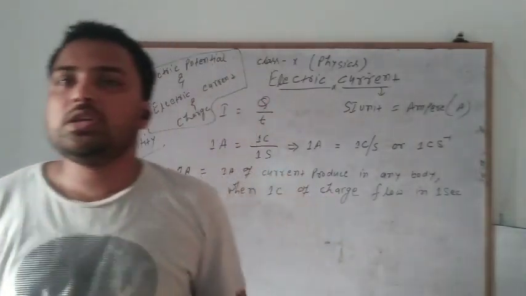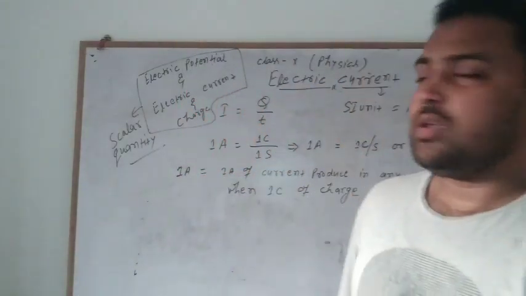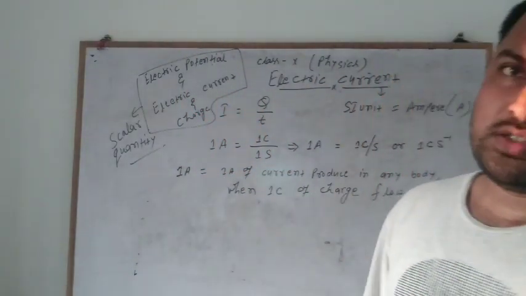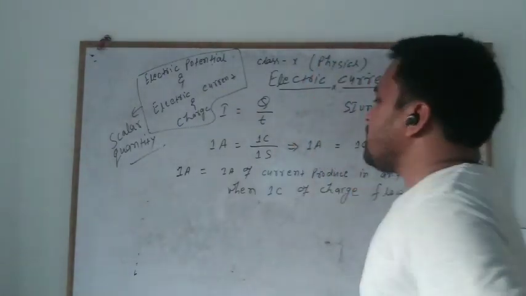Because it has only magnitude. It has no direction. Okay, so this is all about the electric current.